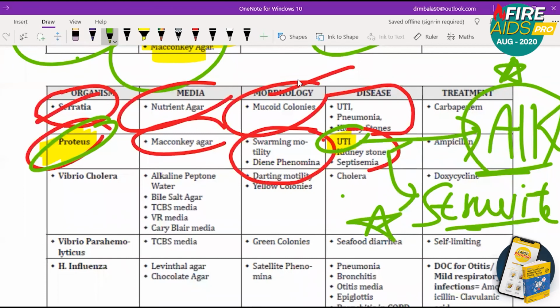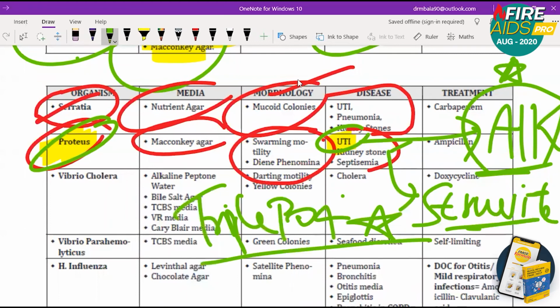Struvite stones or triple phosphate stones. And it can also cause septicemia. So Proteus means you have to remember swarming motility. You have to remember struvite stones. You have to remember alkaline urine, and MacConkey agar.